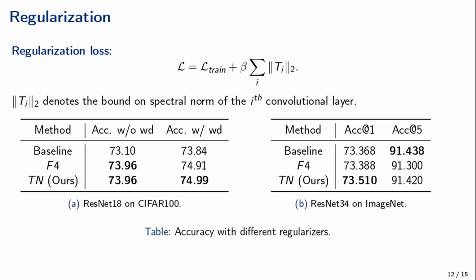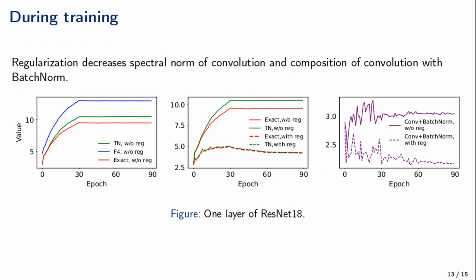We studied the effect of regularization with our new bound on image classification accuracy. We applied the sum of estimates of the spectral norms of all convolution layers of the network as a regularizer. The tables below show that regularization increases accuracy of ResNets trained on CIFAR-100 and ImageNet. Throughout training, the tensor norm bound appears to be more precise than Fantastic Four. Regularization with our bound significantly decreases the singular value of convolutions and reduces the norm of composition of convolution with the subsequent batch normalization layer.